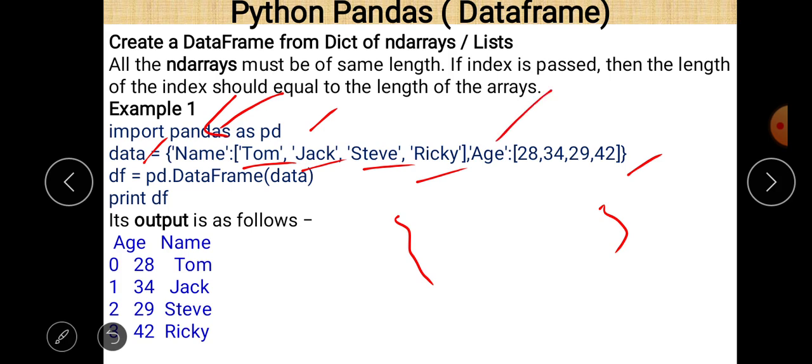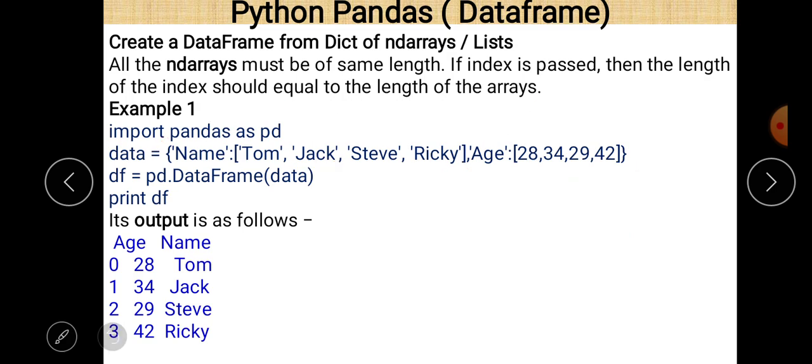The second column name is age, and the values for it are 28, 34, 29 and 42. These are the different values of age. Just pass this data as a parameter in the data frame method, so pd.DataFrame(data).